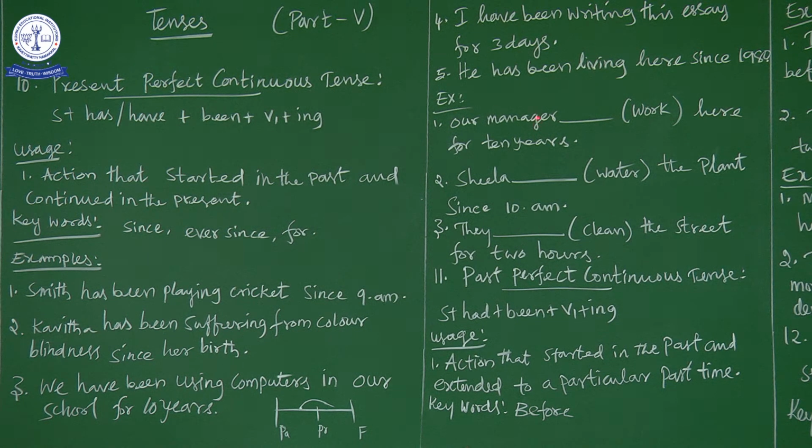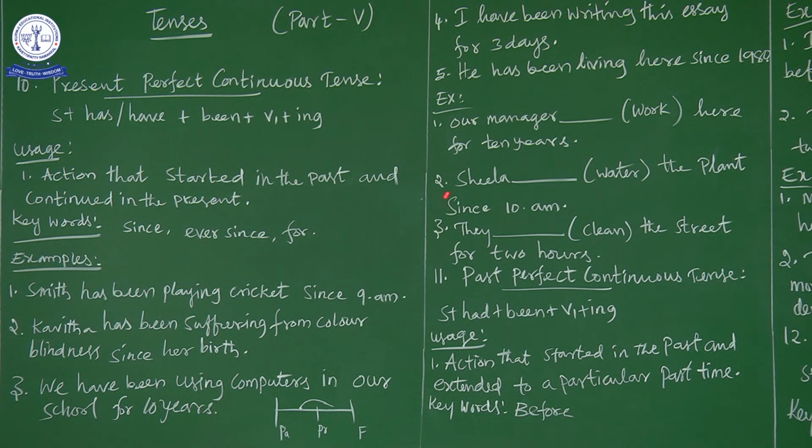Is our manager singular or plural? Manager is singular, so we have to go for has. When the subject is plural, we go for have, and whenever the subject is I, we also go for have. Our manager has. Now we use been. So our manager has been, next verb plus ing. Our manager has been working here for 10 years. So we have applied this formula.